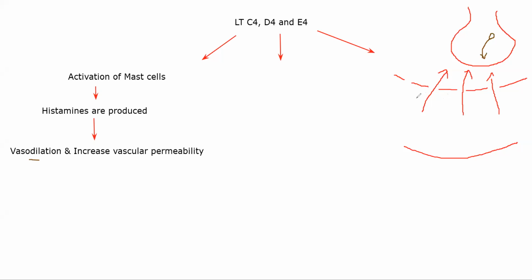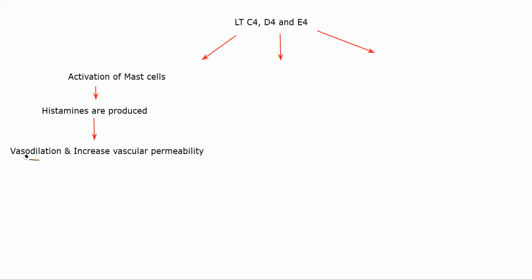Vasodilation will basically refer to increasing the size, and vascular permeability will be, in lay terms, creating these gaps in your blood vessel wall, in the endothelial wall of your blood vessel, leading to pneumonia. All of them will lead to pneumonia in one way or the other. Second thing that will happen, let me erase this. I hope you've understood the first part, activation of mast cells and what is happening.